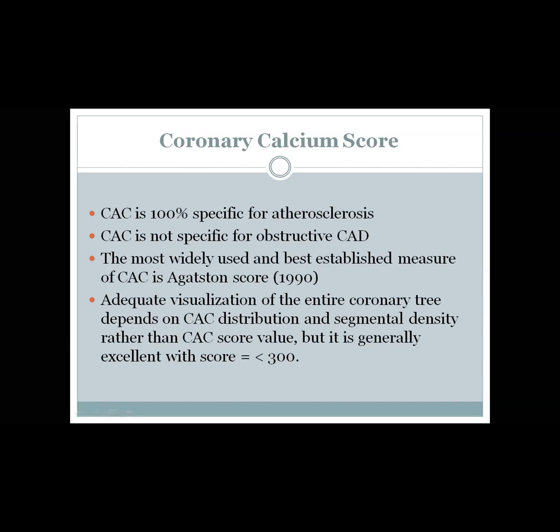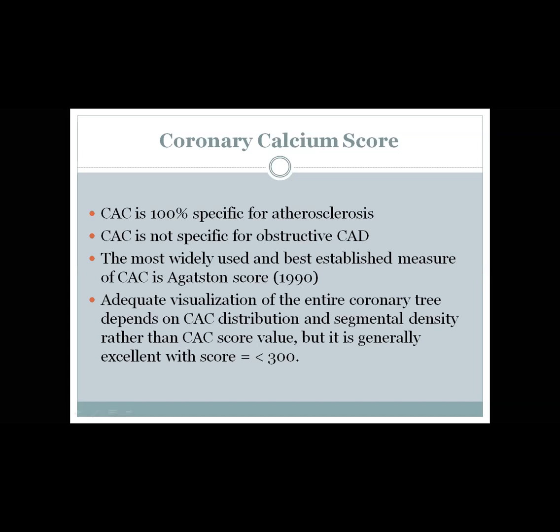Generally speaking, adequate visualization of the coronaries is usually better with an overall calcium score of less than 300, but it depends on the distribution and the density. Sometimes you can find, for example, a calcium score of only 200, but it is in one area and it is dense, so the diagnostic accuracy of that segment will be greatly affected by this dense calcium.